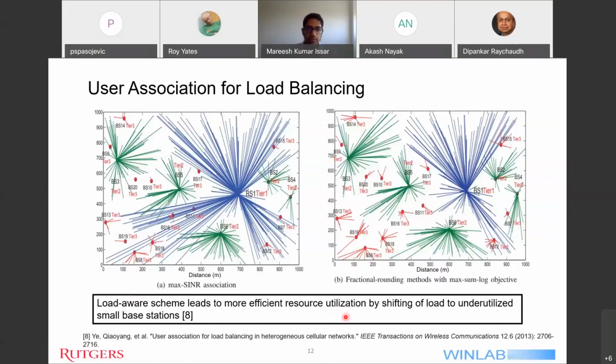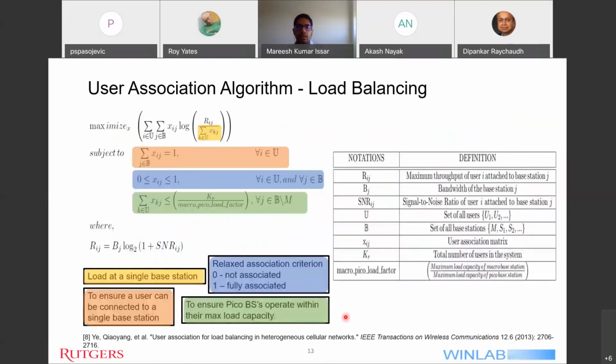So moving on, here is the formulation for the load balancing scheme in terms of a convex optimization problem. Here we can see the objective function which we are trying to maximize with respect to x, where x denotes the user association matrix.